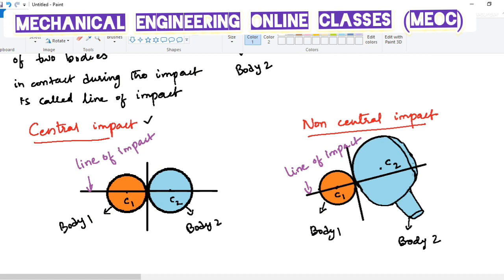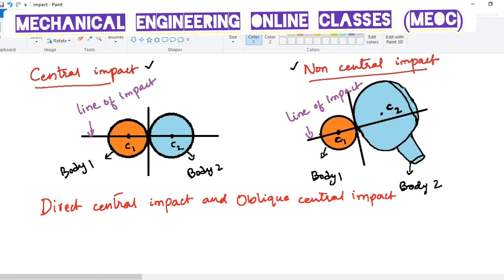One is the central impact and the other is the non-central impact. Coming to the central impact, in central impact, the line of impact passes through both the centroids of the two bodies, whereas in non-central impact, the line of impact will not pass through the centroids of two bodies. So here in the first figure we have C1 and C2. The line of impact will pass through these C1 and C2 points. But in the second figure, in the non-central impact, we have C1 here and C2 here, and the line of impact is not passing through C1 and C2.